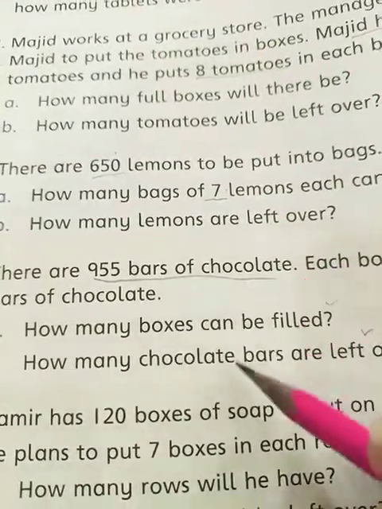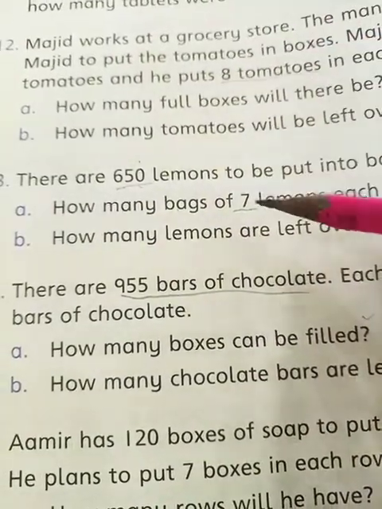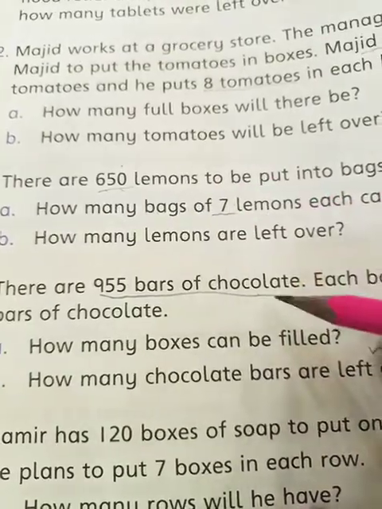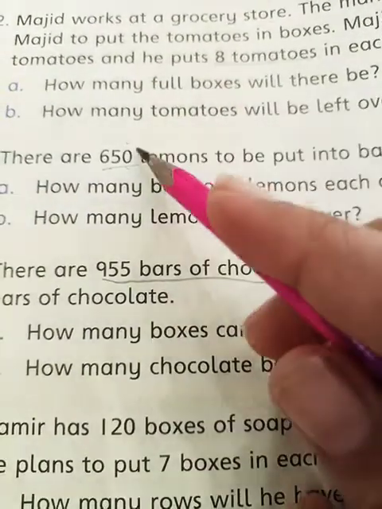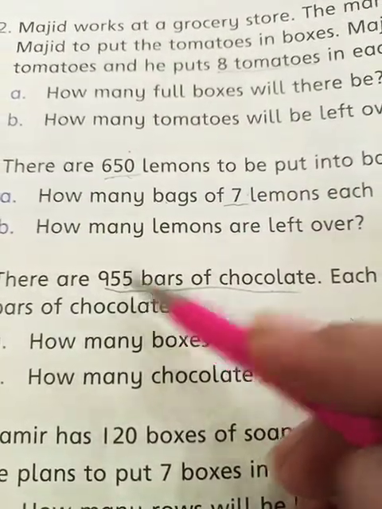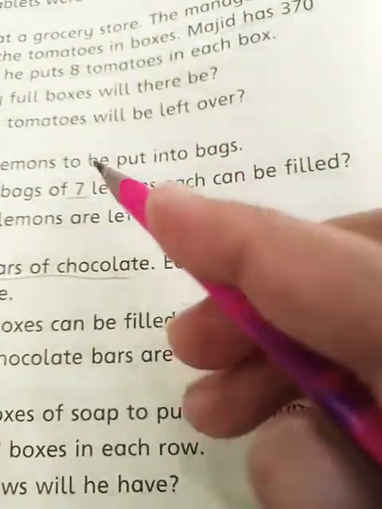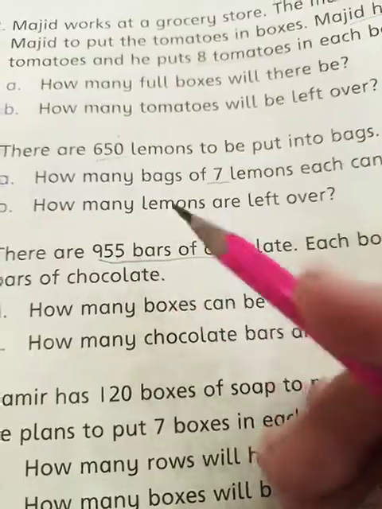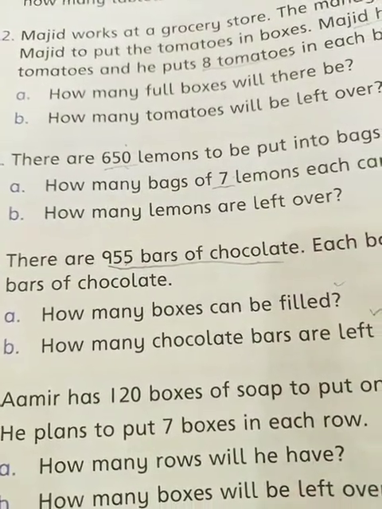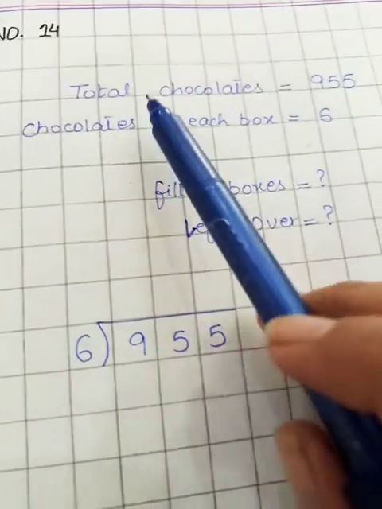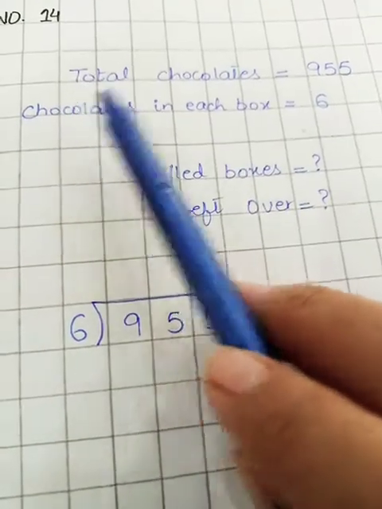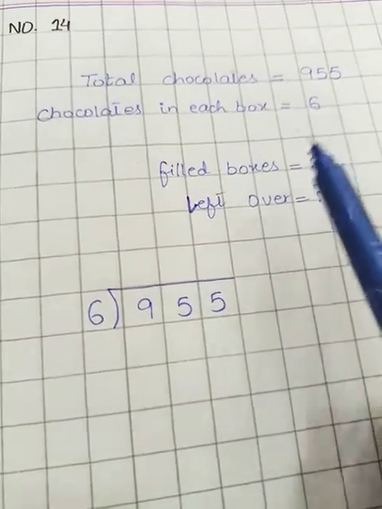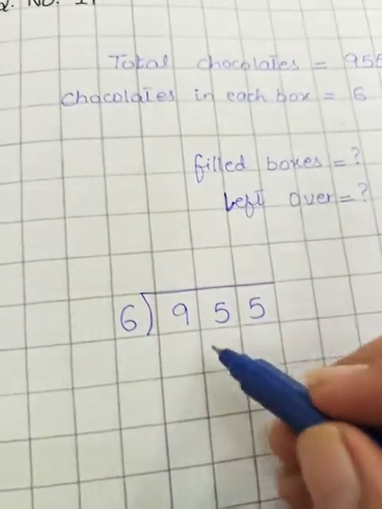You are going to write the statements as in the above questions, only in place of lemons you are going to write chocolates, in place of 650 you are going to write 955, and in place of 7 lemons you are going to write 6 chocolates, and the procedure will be the same. Now students, let's divide it. Here total chocolates are 955, chocolates in each box are 6, and you are going to find the filled boxes and leftover chocolates. Let's do the division.